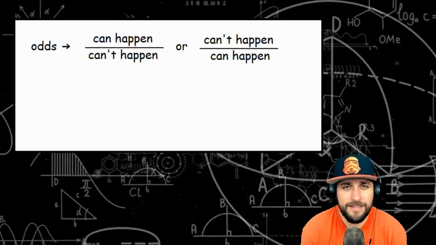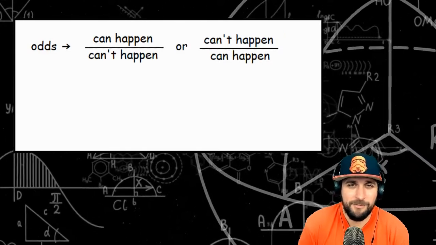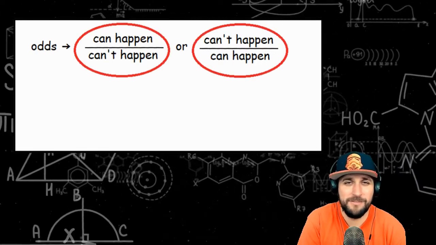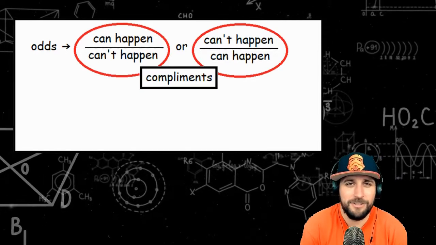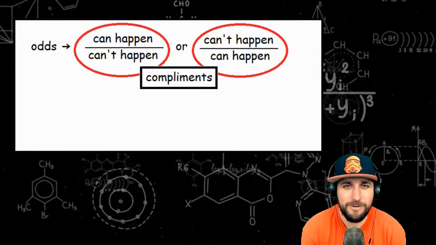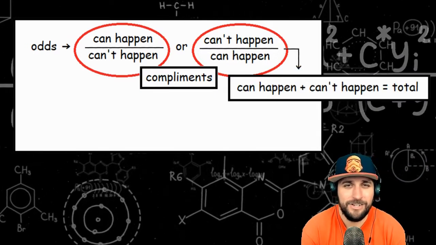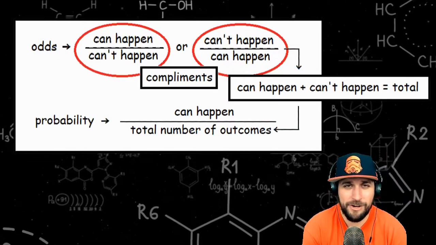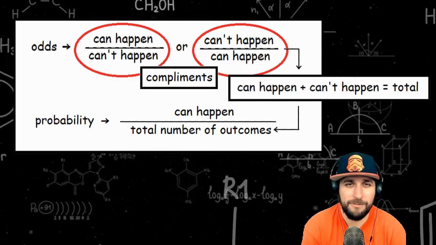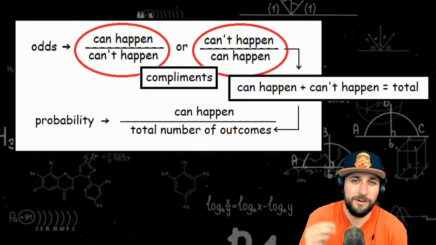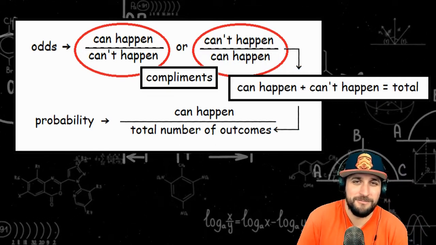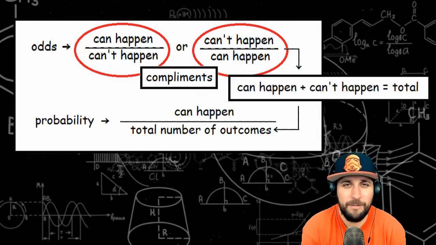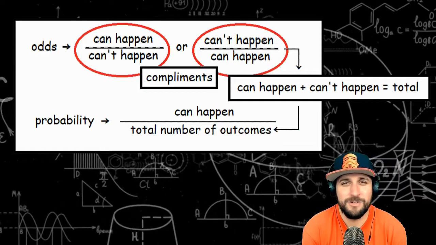Odds, whether they're odds for or odds against, are made up of ways an event can happen and ways an event can fail to happen. So they're made up of the two complements. So if I add up my two numbers in my odds, I should get the total number of possible outcomes. That's the bottom number in our probability. Probability, remember, was ways something can happen over total number of possible outcomes. So keeping this in mind, we can convert between odds and probabilities, depending which one we want to use.